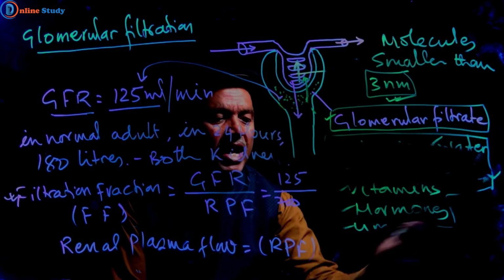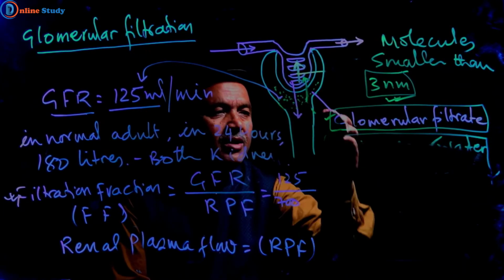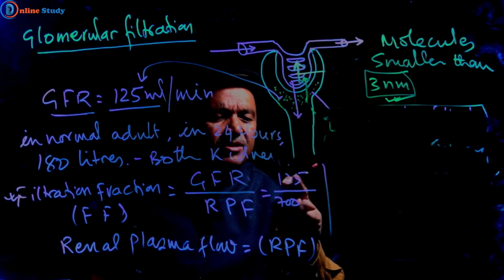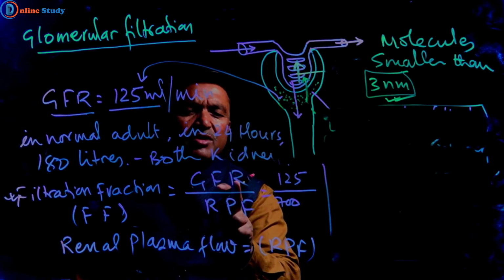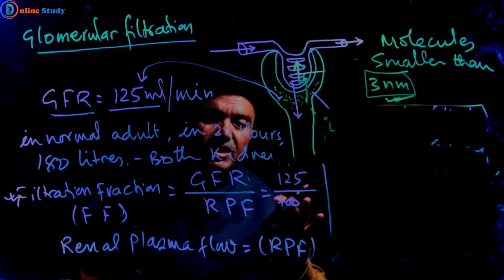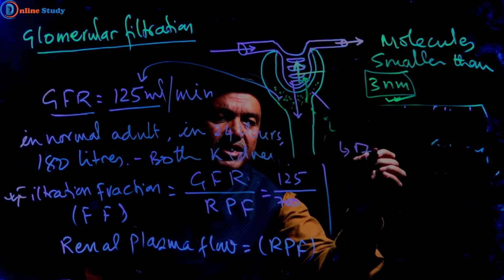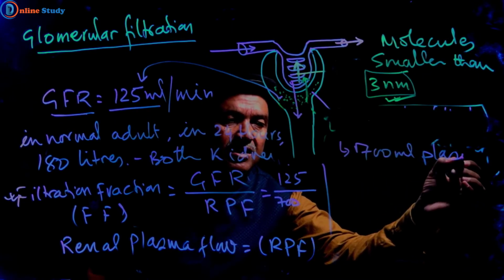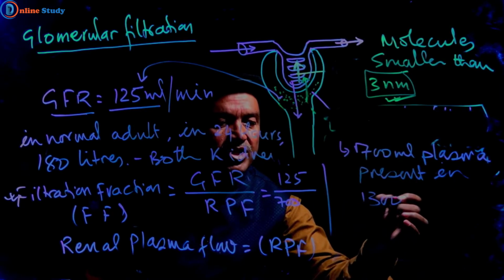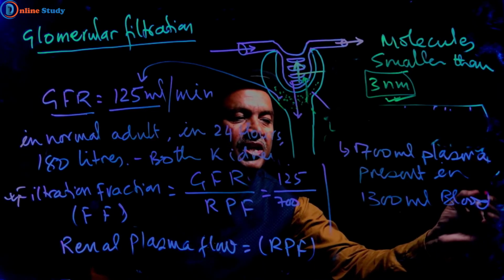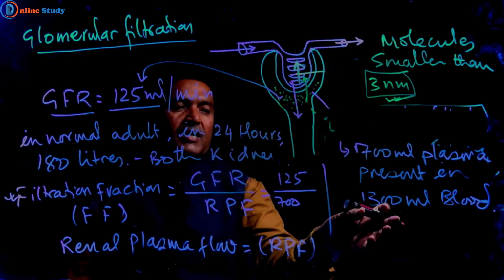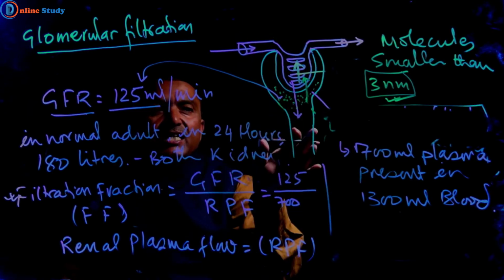So I think you might have understood what I am explaining. 125 ml is produced, that is the glomerular filtration rate, and we have written 700 ml, which is the amount of plasma present in 1300 ml of blood. 1300 ml of blood is filtered through both kidneys.